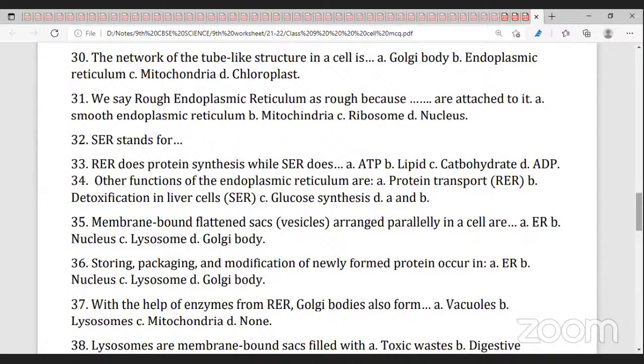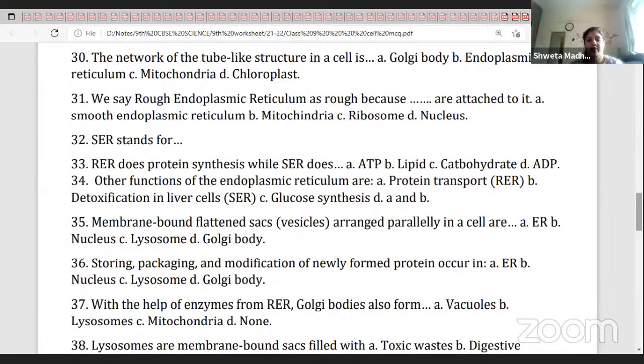Storing, packaging, and modification of newly formed protein occurs in the Golgi body.